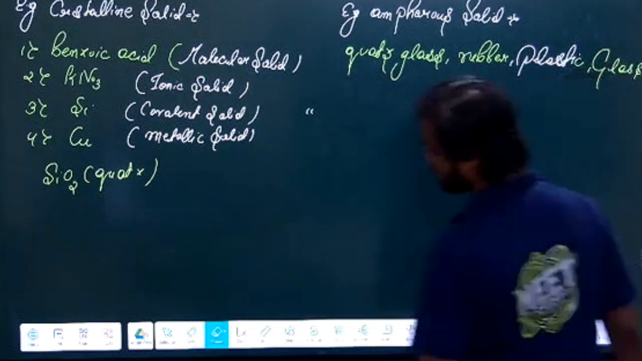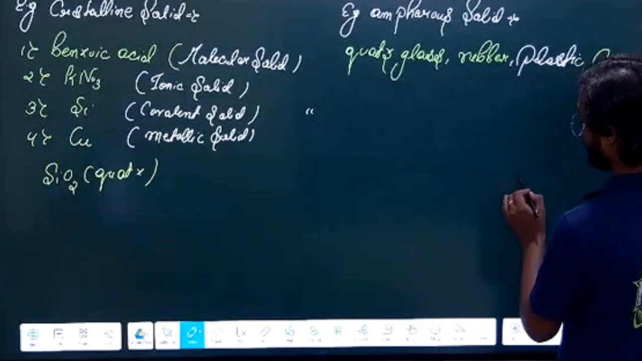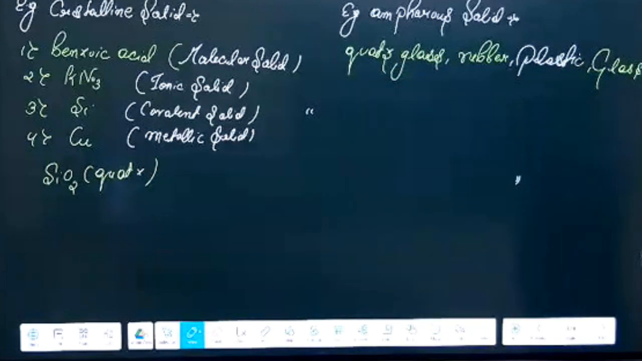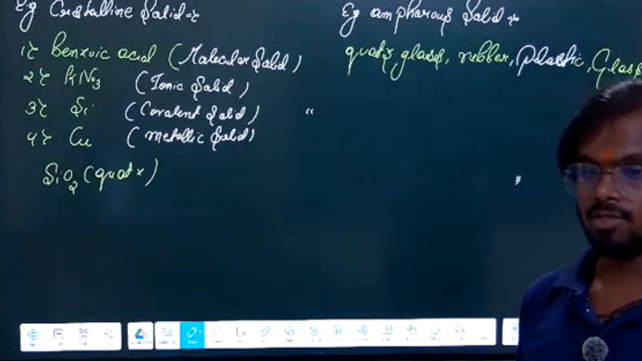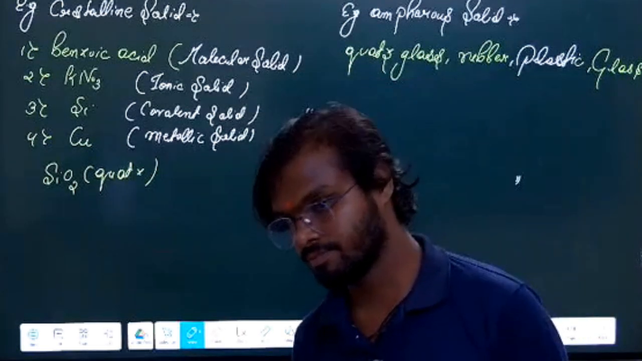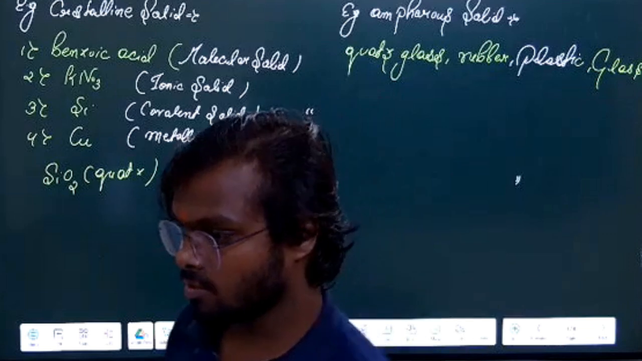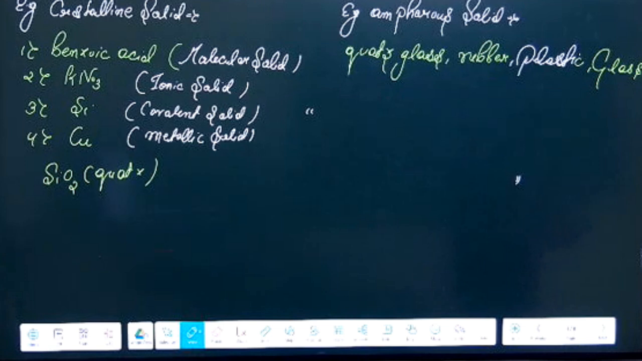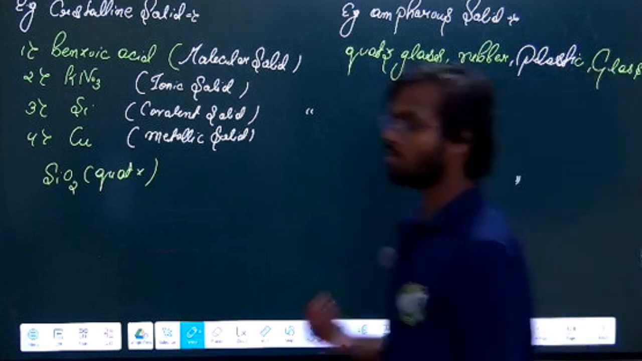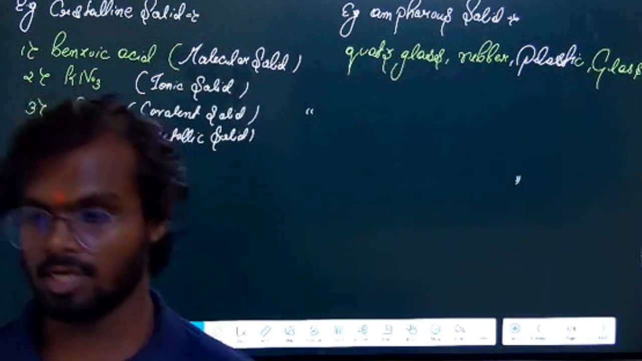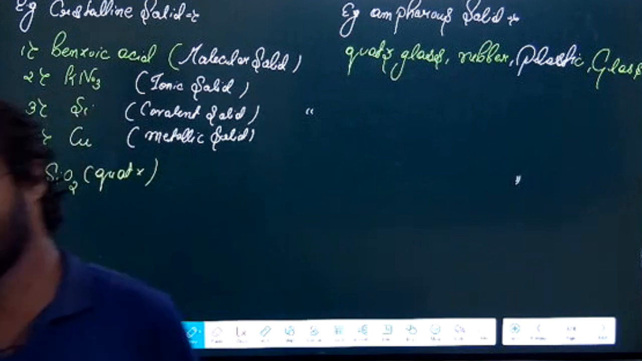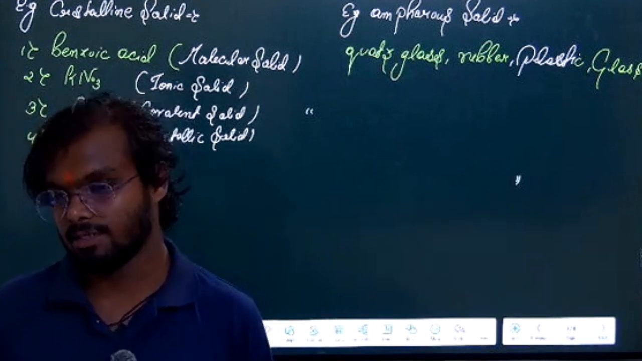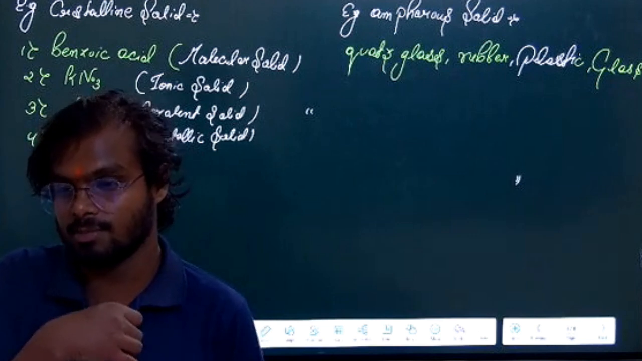Is it possible to convert the amorphous solid into the crystalline solid? Can we convert an amorphous solid to a crystalline solid? Is it possible? I'm asking one question. Is it possible to convert an amorphous solid to a crystalline solid? I say at least yes, no, something you should say.